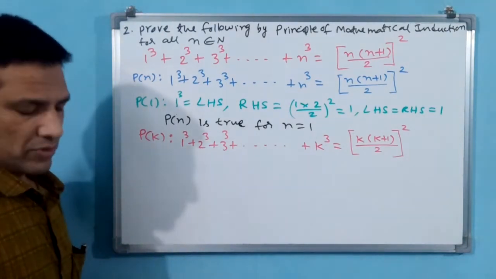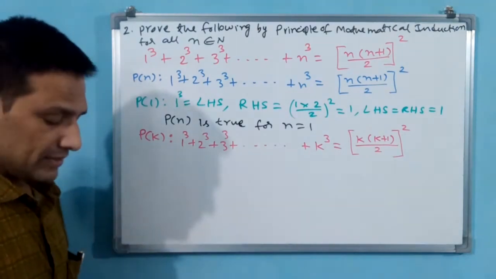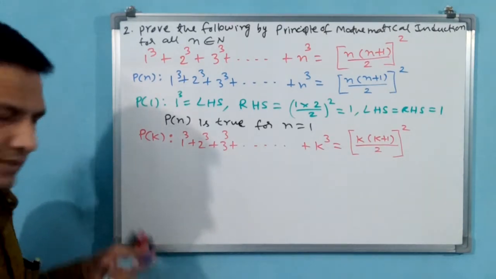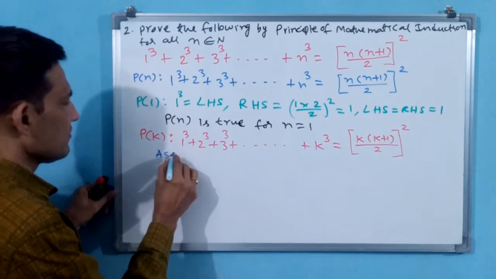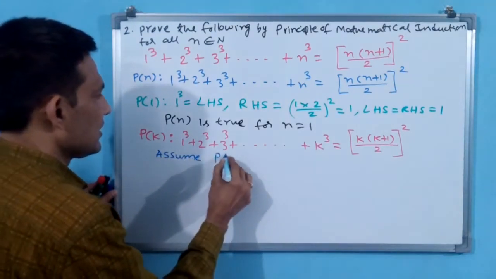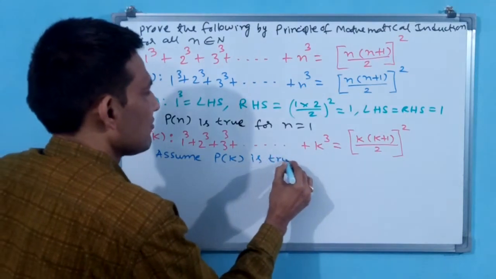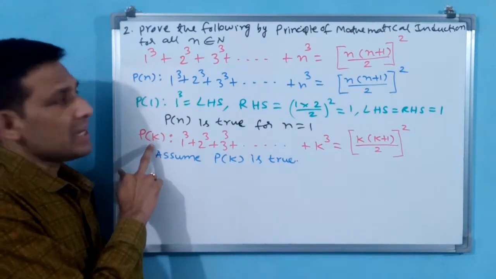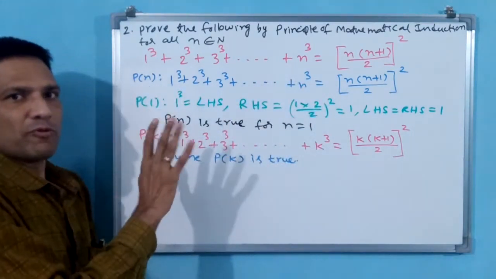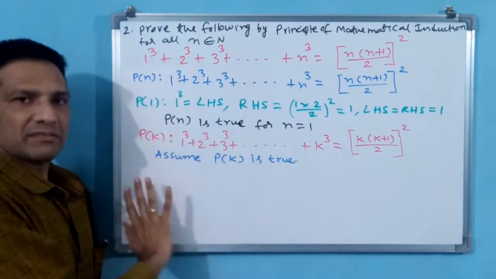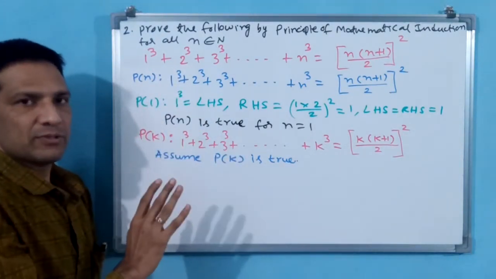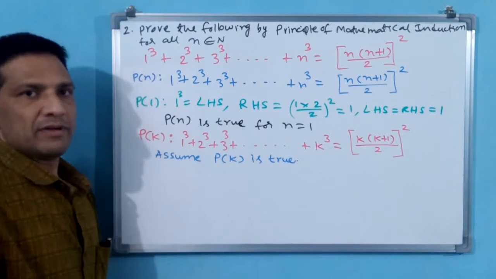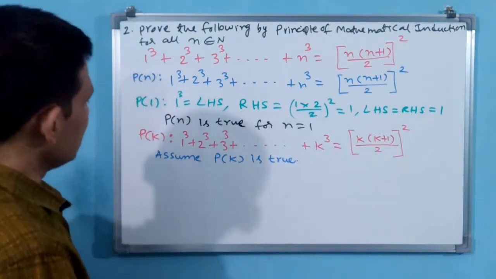Now, an important step you have to write: assume Pk is true. That is definitely how you have to write it, or else you are not going to get marks. Yes, assume Pk is true. This should be written. Here, we have copied Pk from Pn. Pn is not proved; Pn they asked us to prove. That is why we have copied. That is why we have assumed Pk true, but this is not really true. Really true is P1, which we have verified. Really true, Pk plus 1 we have to verify. What do we have to do now? Pk plus 1. Okay, let us write Pk plus 1.